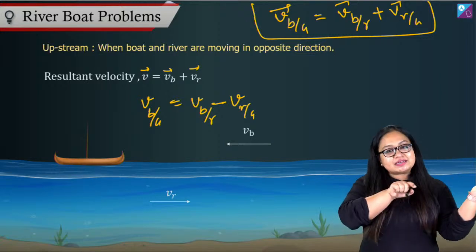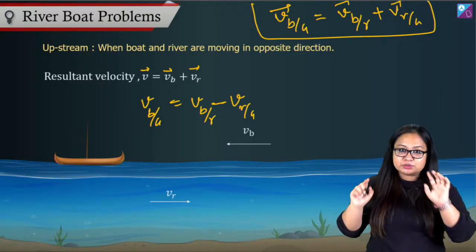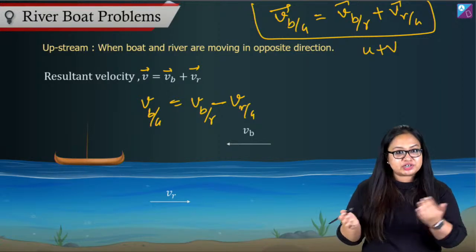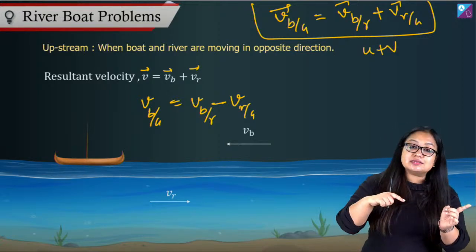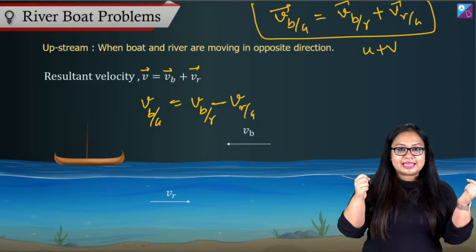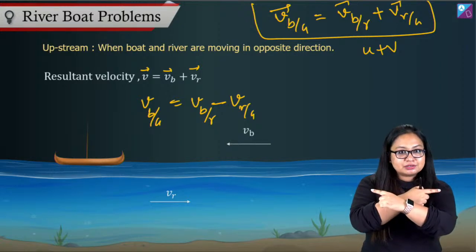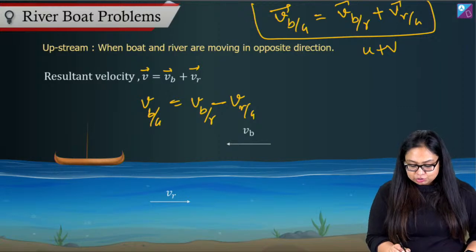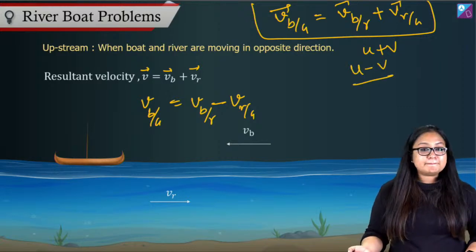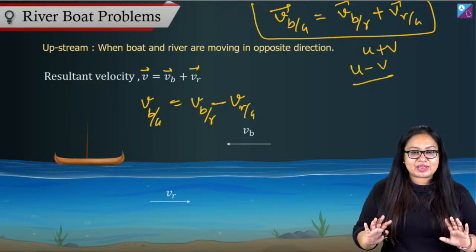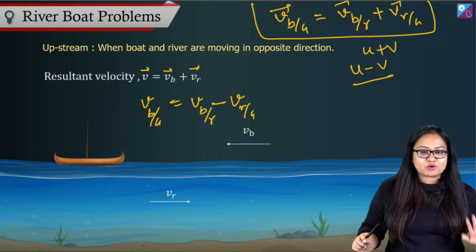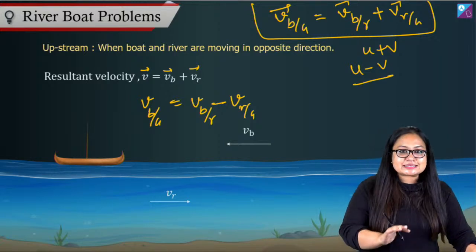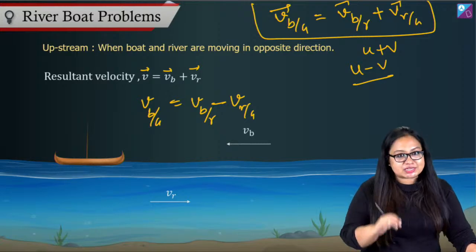Now, if both vectors are in the same direction, their magnitudes get added up. So what do we get? U plus V in downstream. In upstream, their directions are opposite, so their magnitudes get subtracted. That's all. So we get U minus V. Okay, upstream, downstream motion you've learned before as well, right? In 9th grade and 7th grade. This is the fundamental behind it using relative motion.